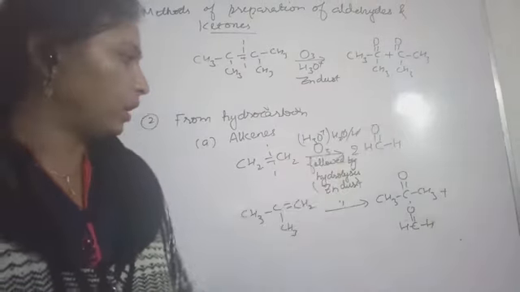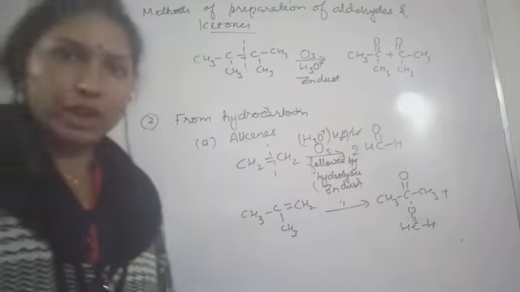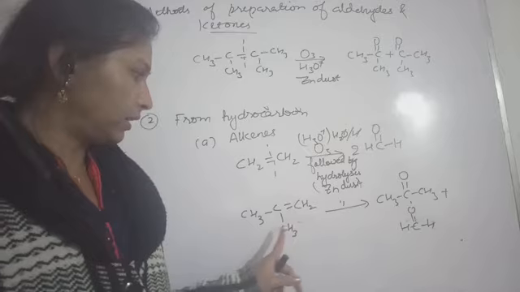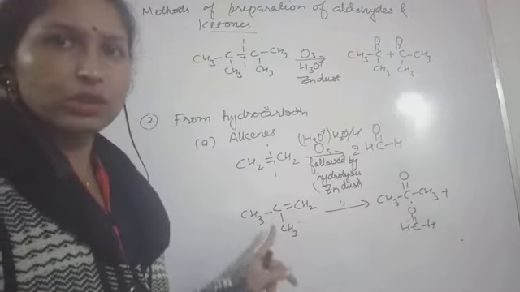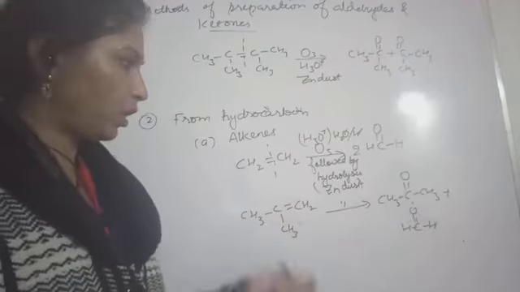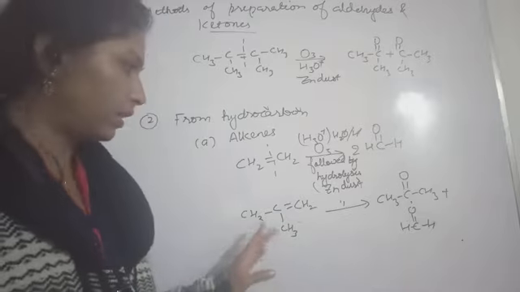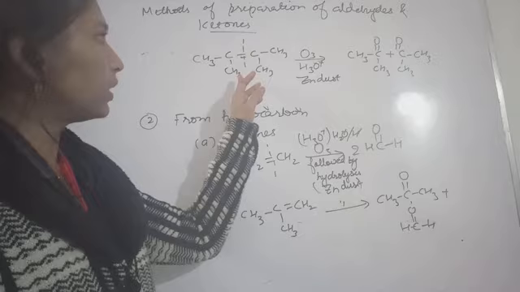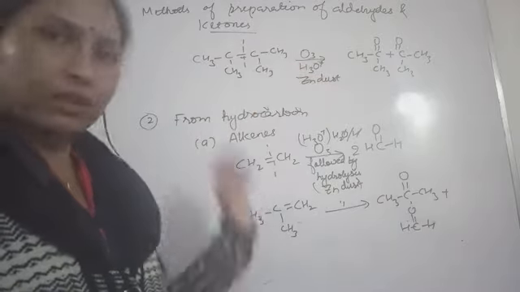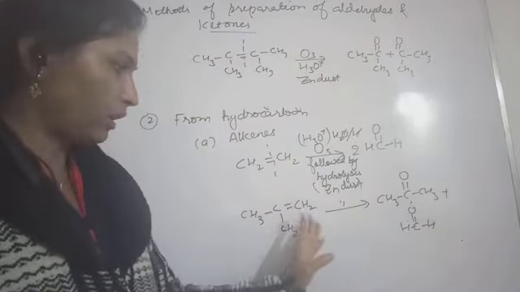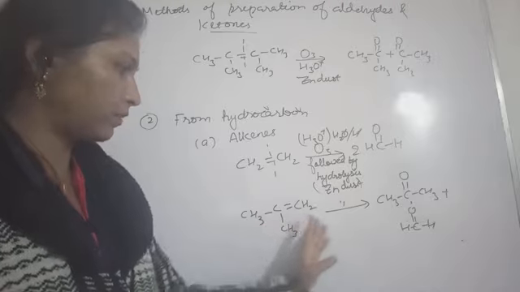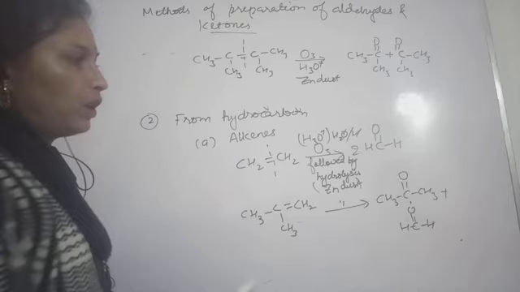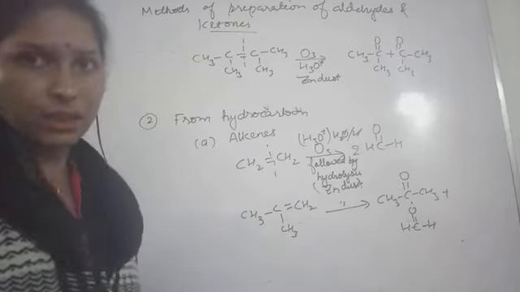Okay, so whatever product you want, on that basis only you can choose the reactants. If you want only ketones, then you should take this kind of branched alkene, and then only you will get these ketones. If you want one ketone and one aldehyde, then this way you can choose your alkene. So this will give you aldehydes and ketones in this manner.